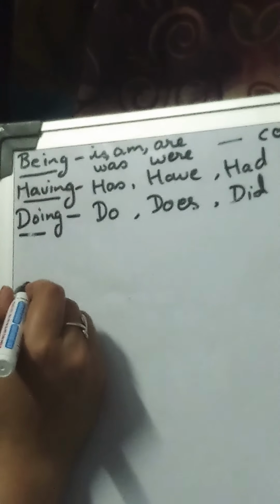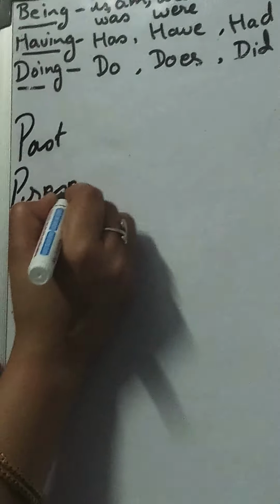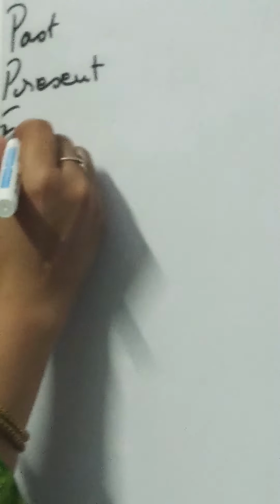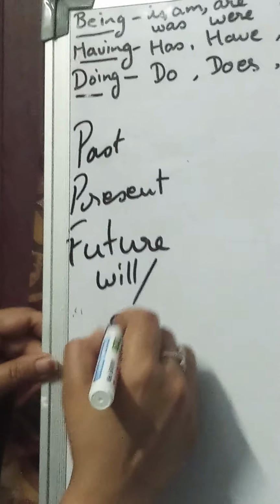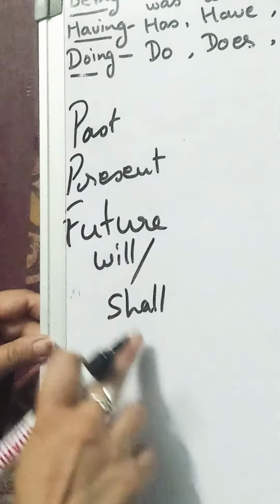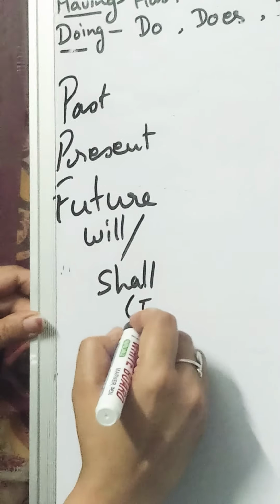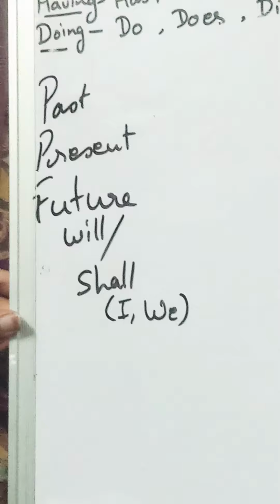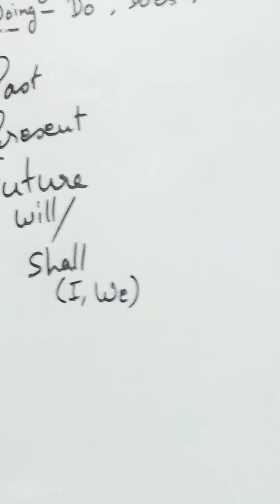But first, because I am continuously telling you about the tenses, what are the tenses? That is past, present, future. In future we have will and shall. Shall is only used with I and we. Now, one thing more. These are the three tenses.